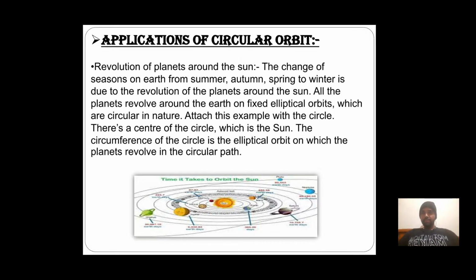Here, when we take the example of the solar system, the time it takes to orbit the sun. The circumference of a circle is an elliptical orbit on which planets revolve. There is a center of the circle which is the sun. We know that the planets revolve around the sun. So the circumference of the circle is known as the elliptical orbit, and the planets revolve on the elliptical orbit around the sun. This is known as a circular path.